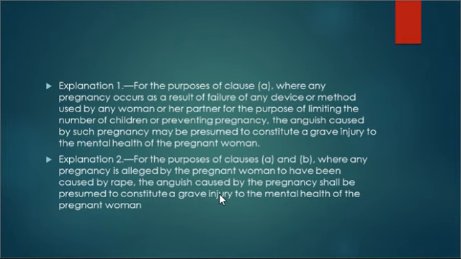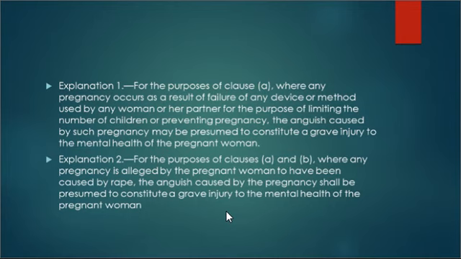Similarly, explanation 2 says that, for the purposes of clause A and B, where any pregnancy is alleged by the pregnant woman to have been caused by rape, the anguish caused by the pregnancy shall be presumed to constitute a grave injury to the mental health of the pregnant woman.